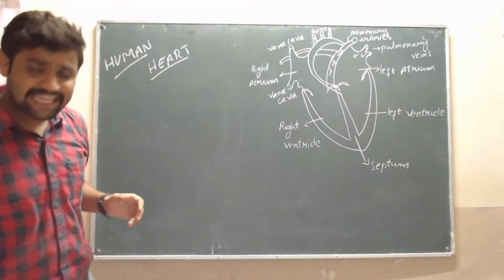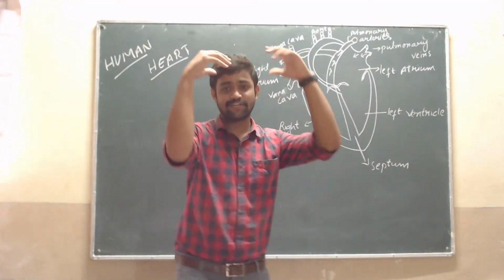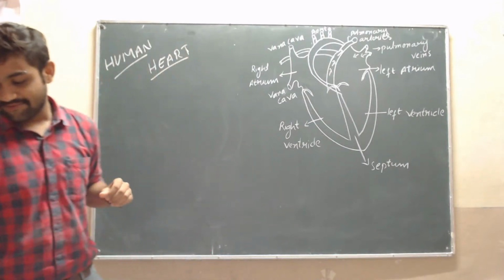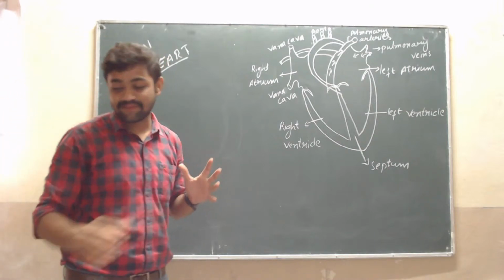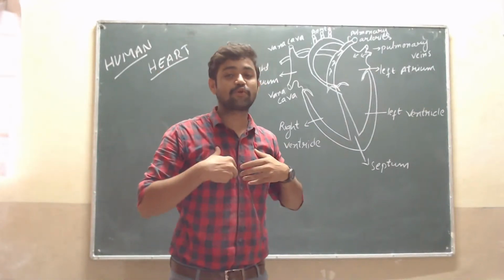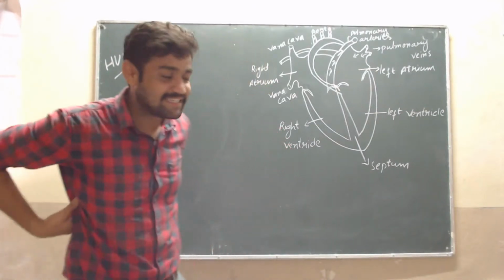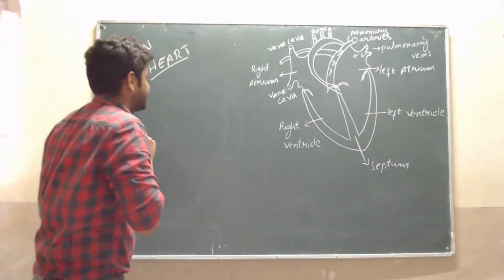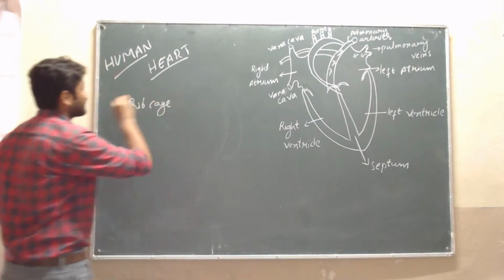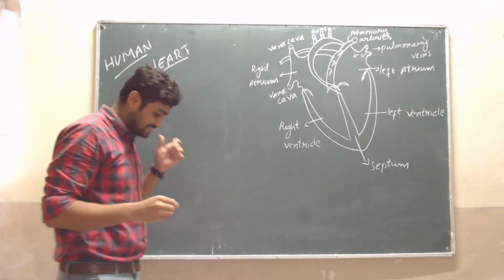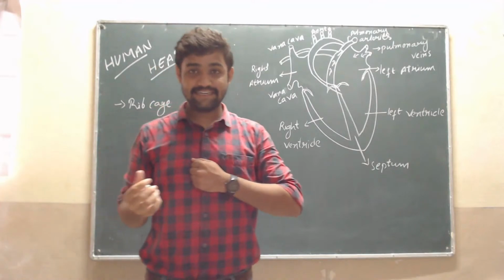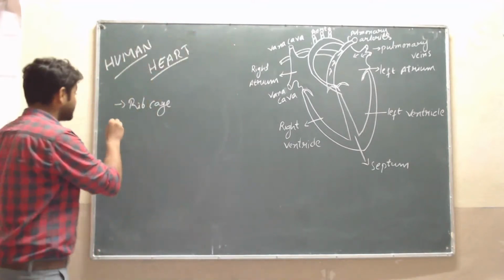See exactly where it is situated. Is it situated here? No. First, the heart is protected by our rib cage. Our heart is protected by the rib cage. Then actually it is situated at the center here. See here, at the center. That is, between the lungs.